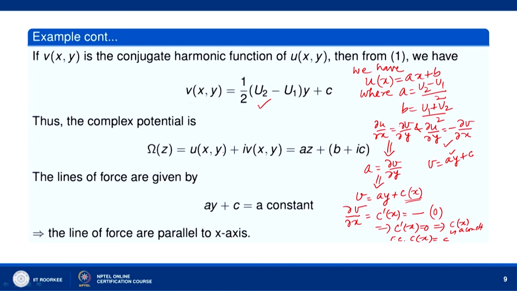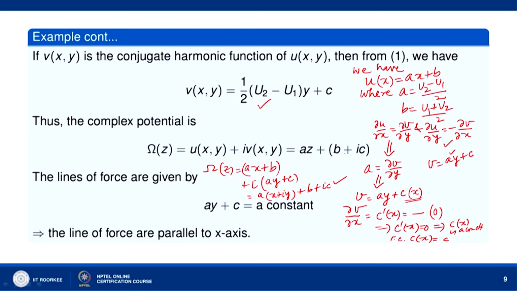So, omega(z) equal to u(x, y) plus i v(x, y). u(x, y) is Ax plus b, plus i times v(x, y), which is Ay plus C. So, what do we get? A times (x plus iy) plus b plus iC. This is Az plus b plus iC. A is (u2 minus u1) by 2 and b is (u1 plus u2) by 2. C is a real constant.